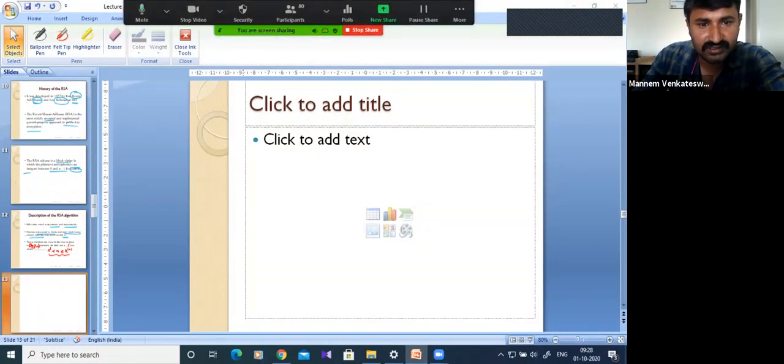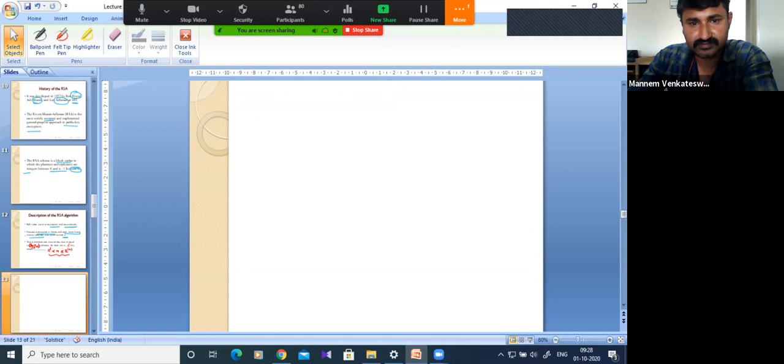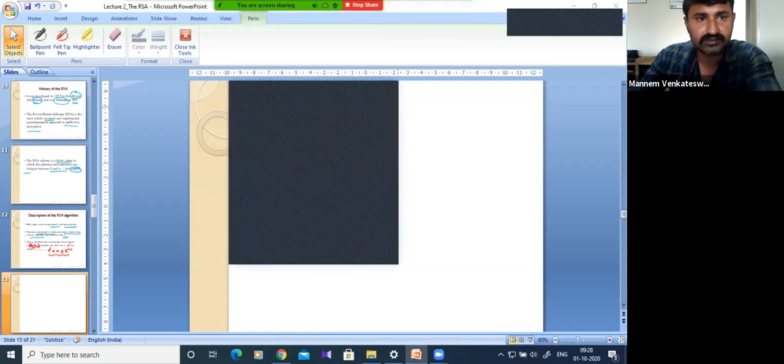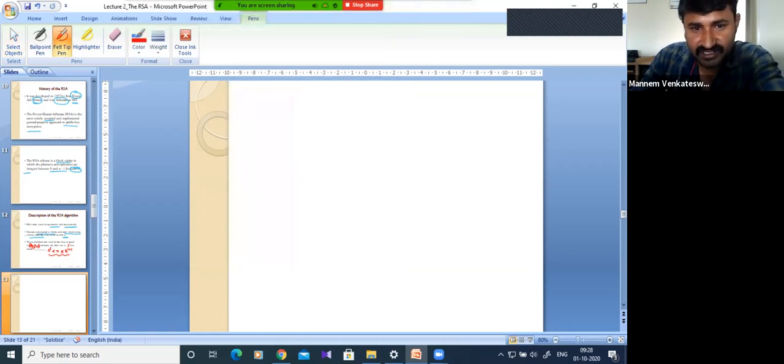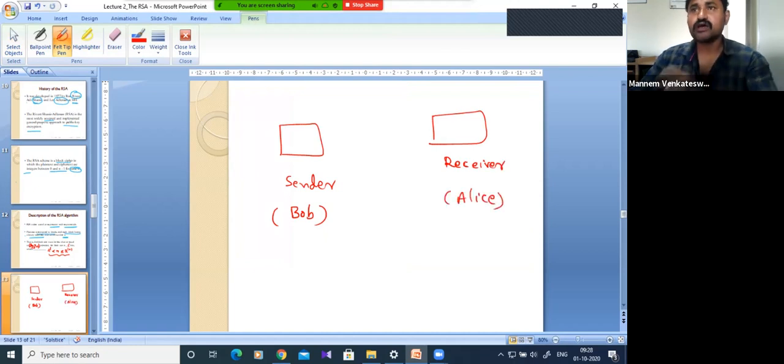So now think that. Now I'm doing some process. Now see, suppose this is the sender, in our case, Bob. This is the receiver or destination, in our case, Alice. Now, simple case, encryption or decryption.